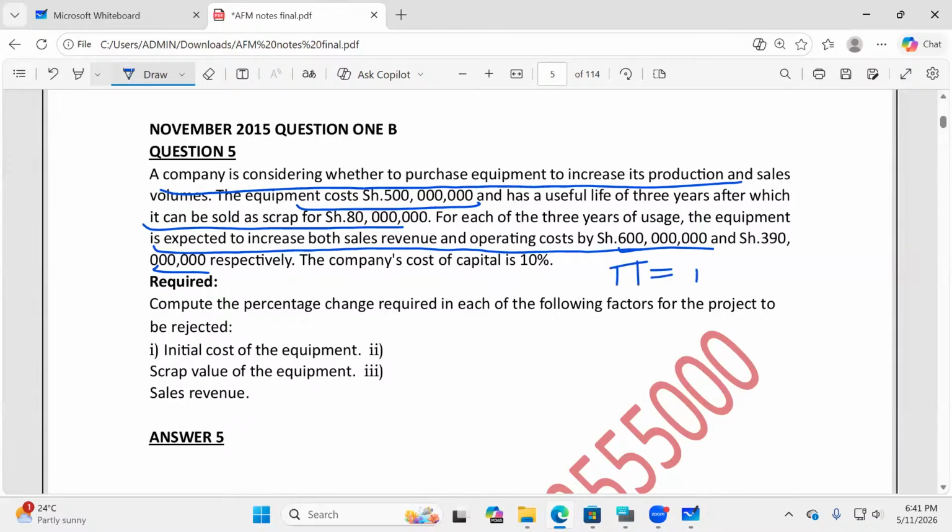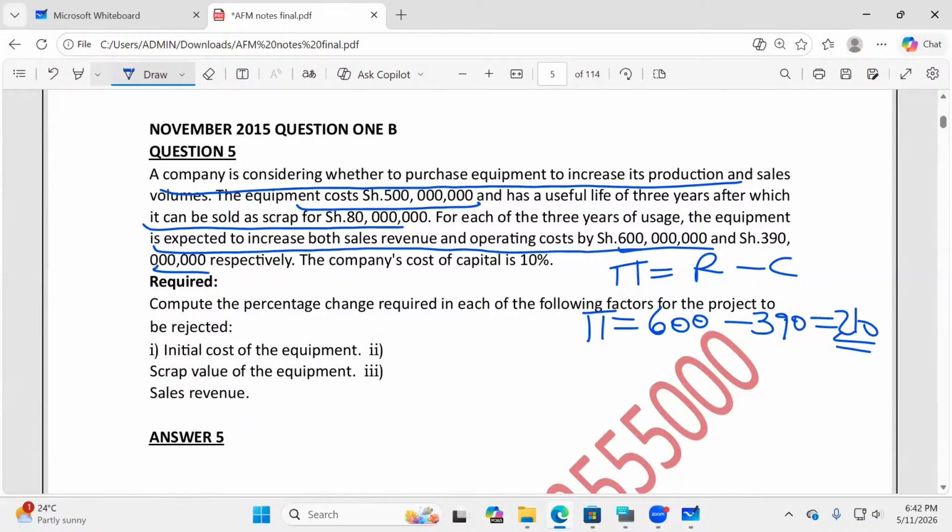To get profit, we normally take revenue minus cost. So to get an incremental profit every year, with this machine coming on board, I'll be able to get 600, my figures are in millions, with a cost of 390, which will end up giving me 210. So every year I'll be getting 210 as profit.